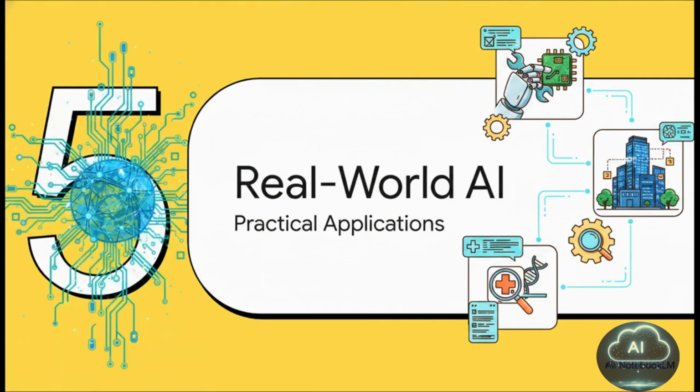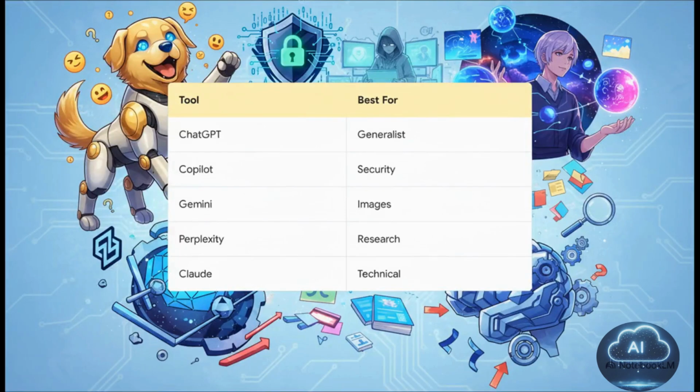Finally, we arrive at section 5, real-world AI applications. Look, not all AI tools are created equal. ChatGPT, it's the original generalist. Our sources actually describe it as an eager golden retriever, just always waiting to please you and tell you you're doing great. But if you want a tool that will critically analyze your requests and actually push back, Claude is highly technical and critical. Perplexity acts as your ultimate web researcher, actively scouring the web for citations. Microsoft Copilot leans heavily into enterprise security, and Google Gemini is fantastic for its ecosystem integration and image generation.